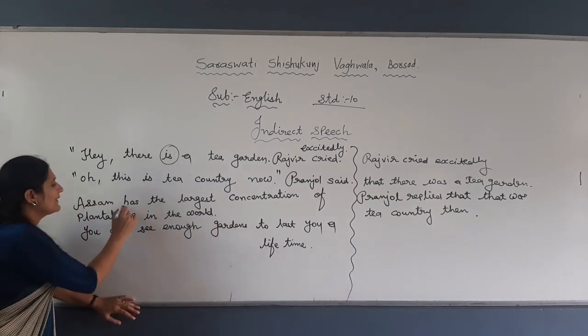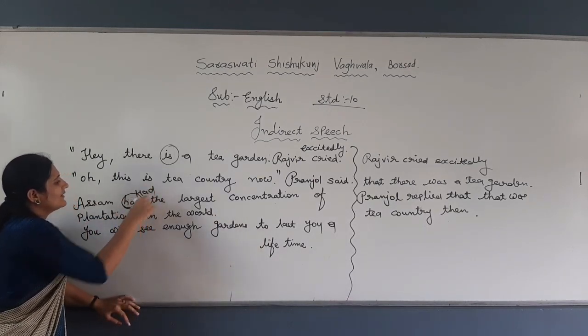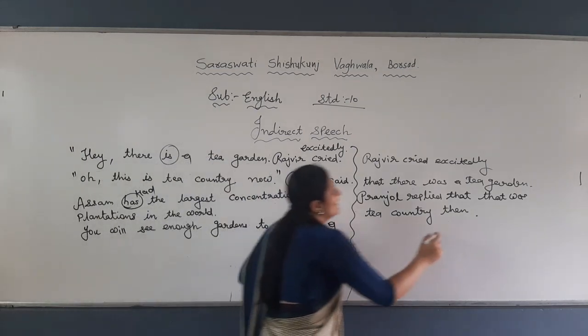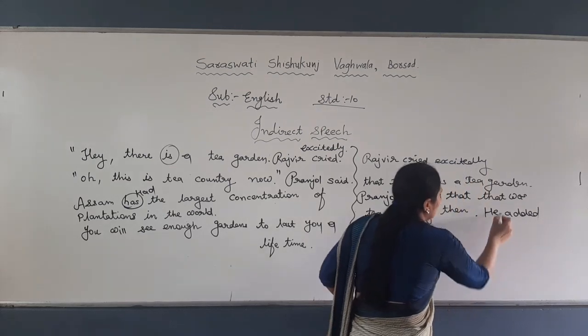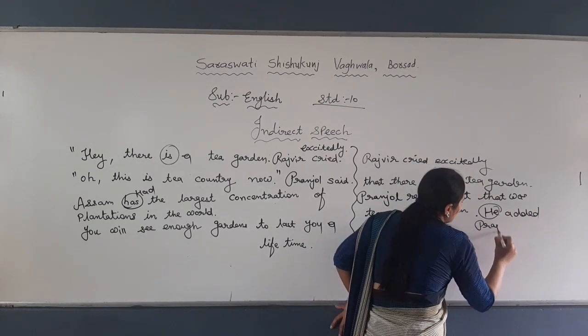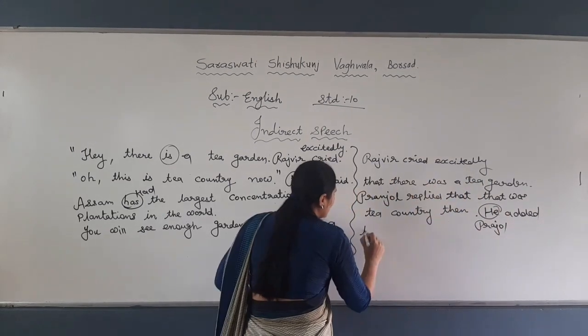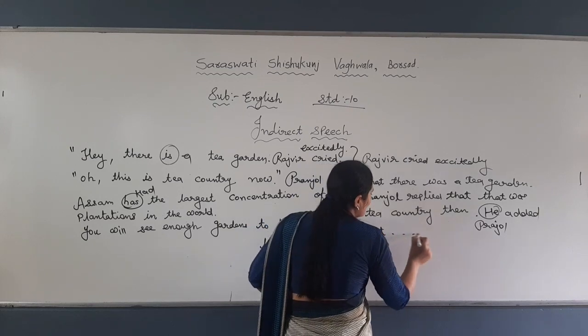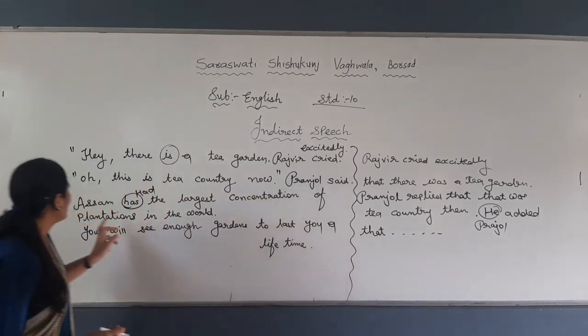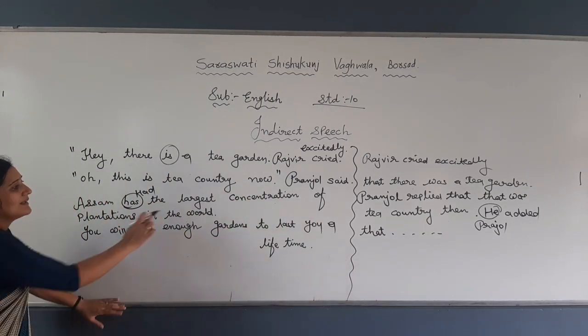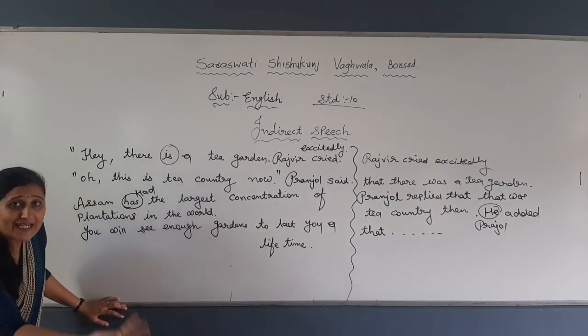I am not writing anything else; instead of "has" you will write "had," and here you will write he added that, nothing else. Instead of "he," if you write Pranjal, that can also be okay, right? Pranjal added that Assam had the largest concentration of plantation in the world. Now, this sentence again Pranjal is adding, right?